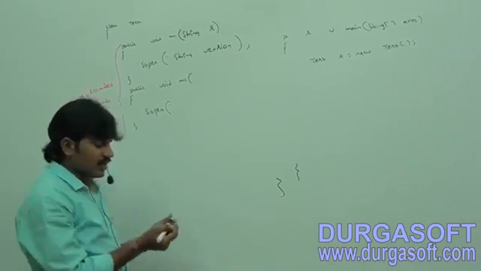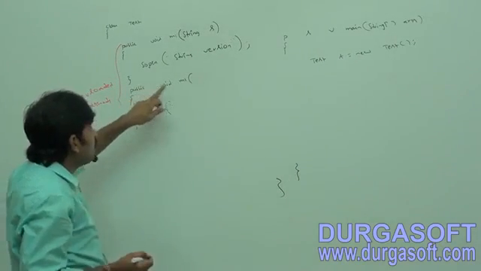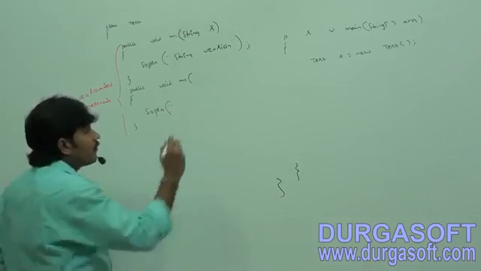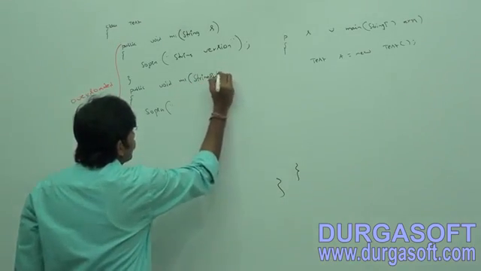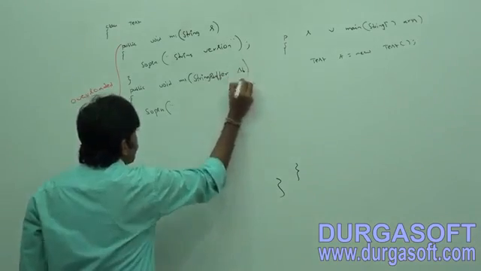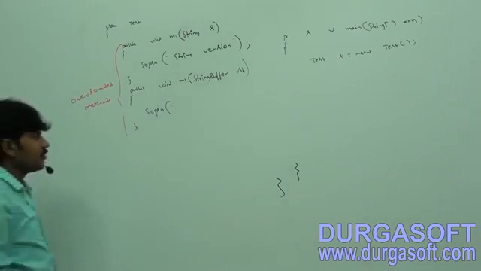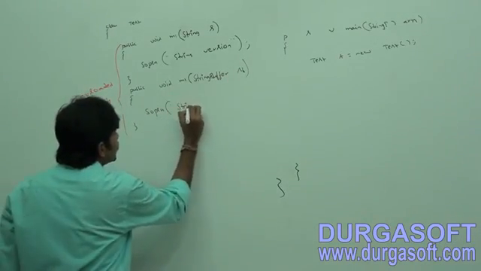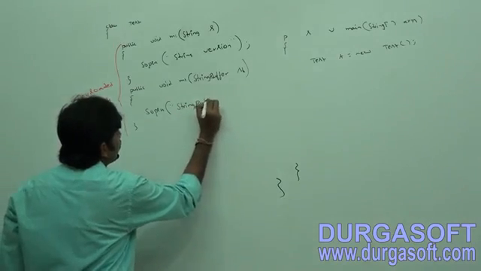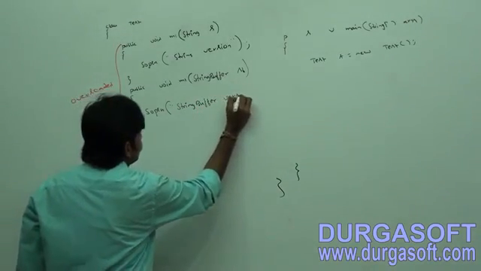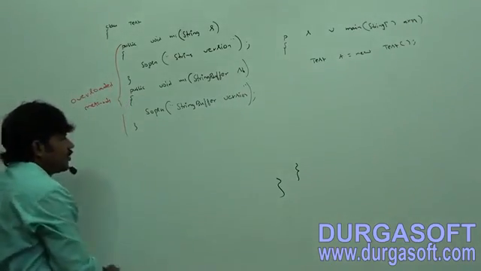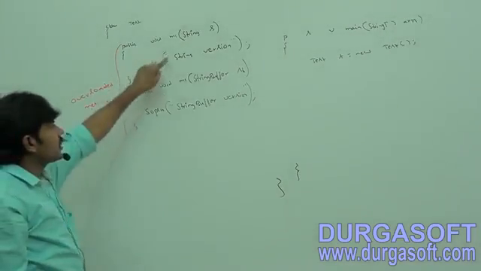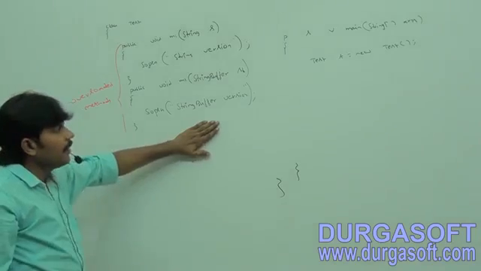Public void m1 of StringBuffer sb, now this one is the StringBuffer version. Sir, first one is the string version, second one is the StringBuffer version, right?